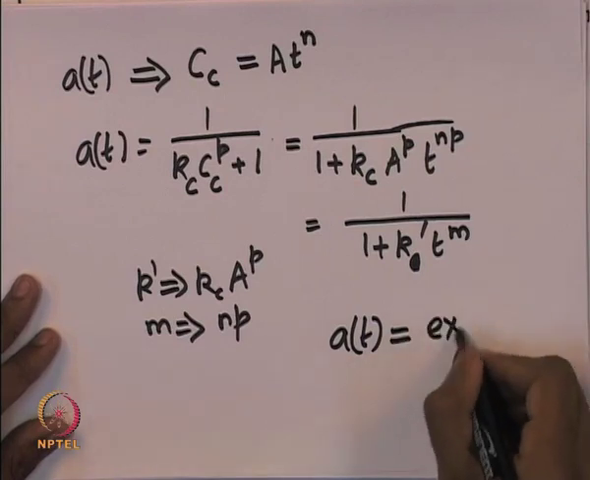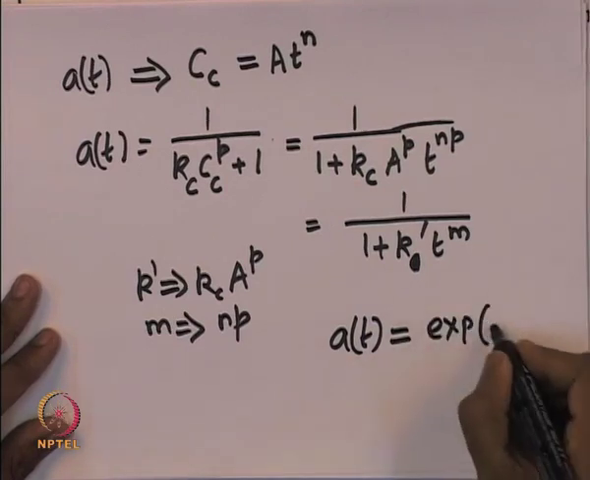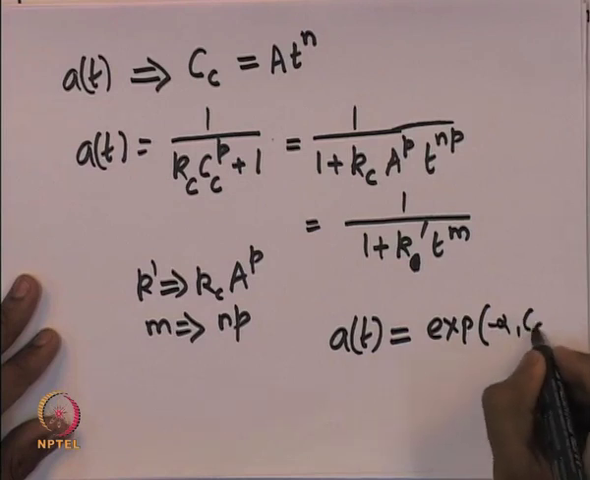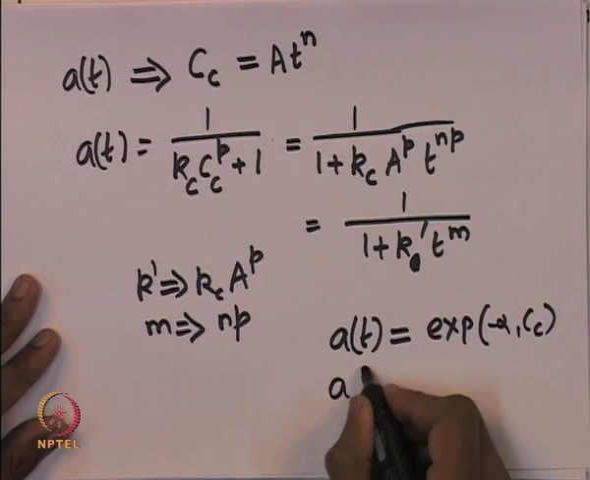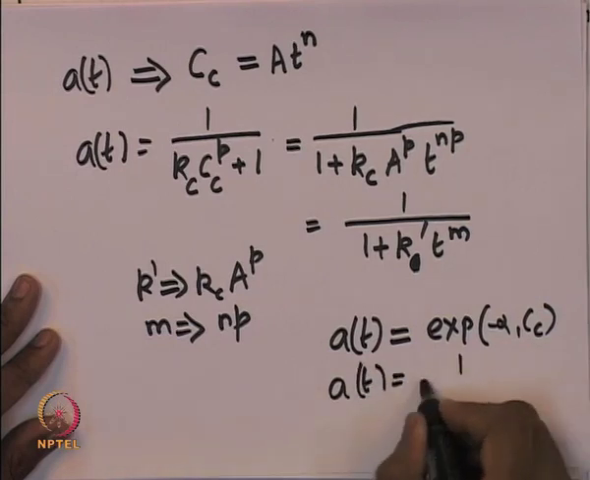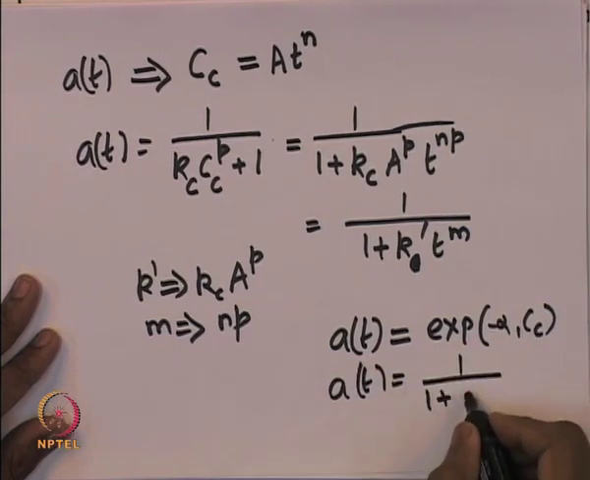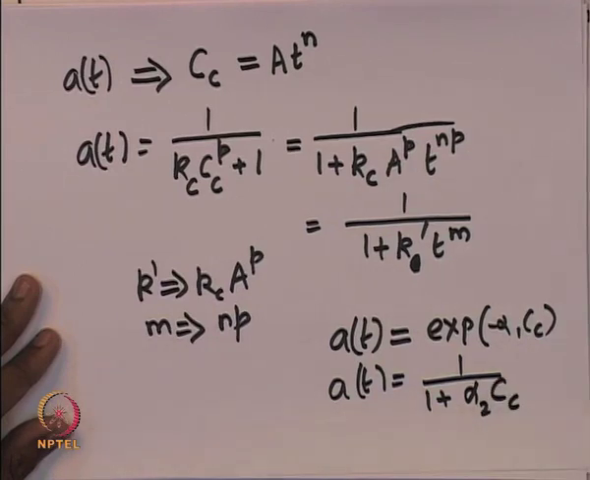It is exponentially dependent on the amount of coke that is deposited on the catalyst site, or it may be a function which looks like this, alpha into the amount of coke that is deposited on the surface.